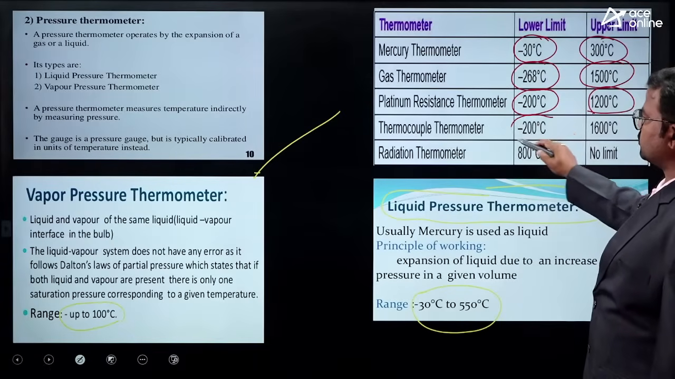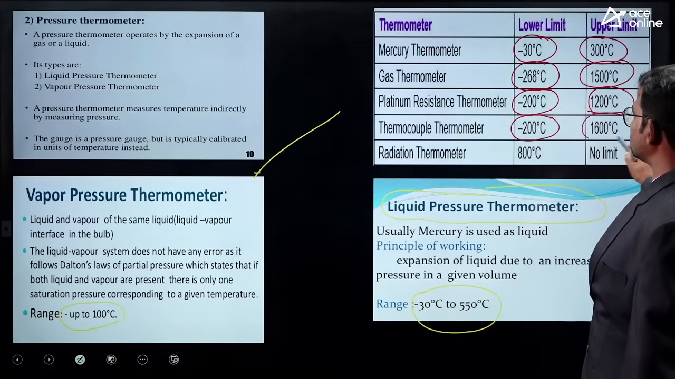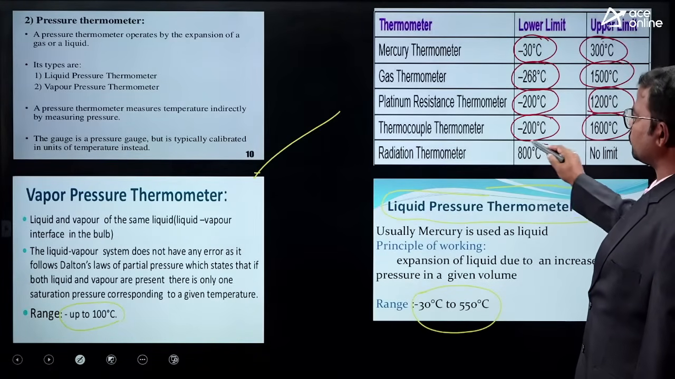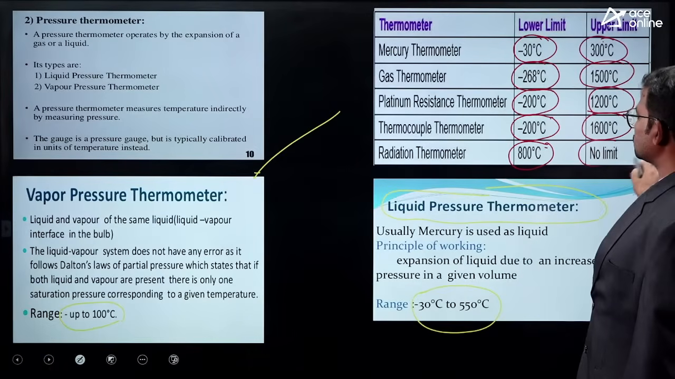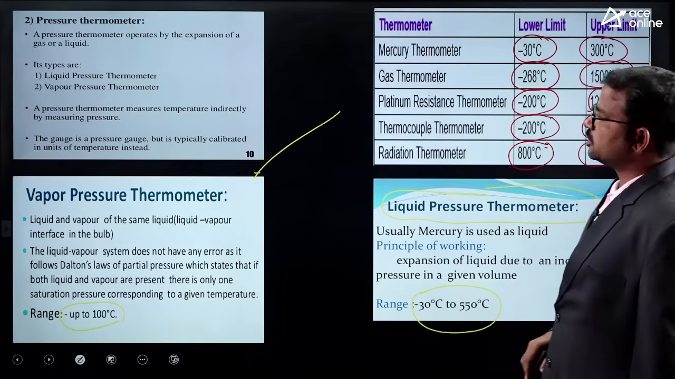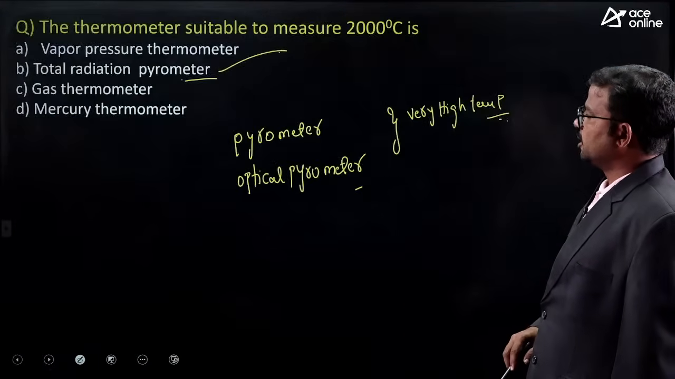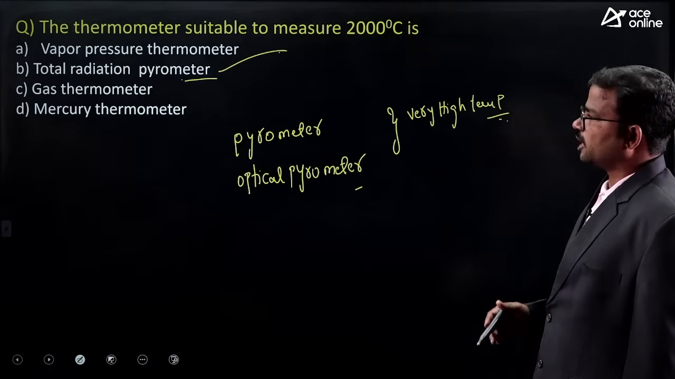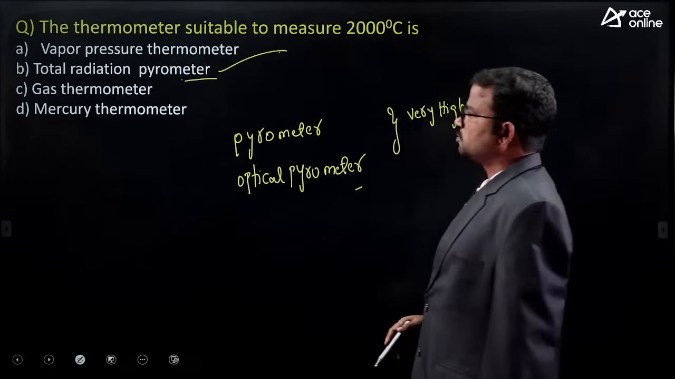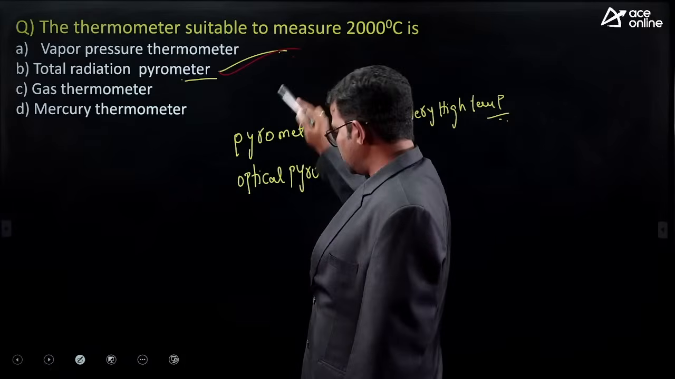Thermocouple thermometer, this is the range, minus 200 degrees centigrade to 1600 degrees centigrade. Radiation thermometer, 800 degrees centigrade to mostly no limit. Actually these pyrometers, optical pyrometers, are considered under this category. So it can be used to find very high temperatures. Because of that, option B is the correct one here. Option B.